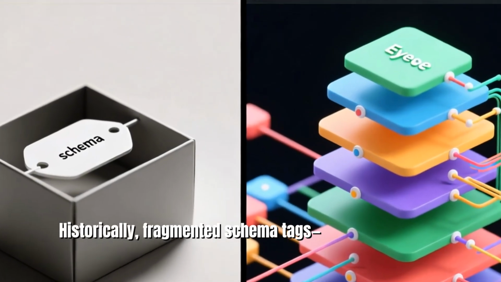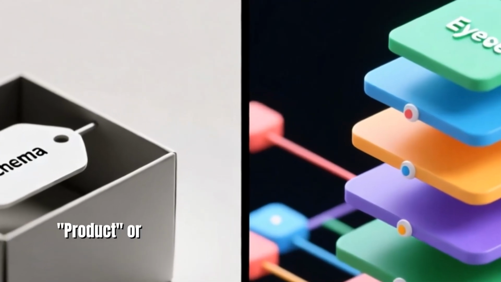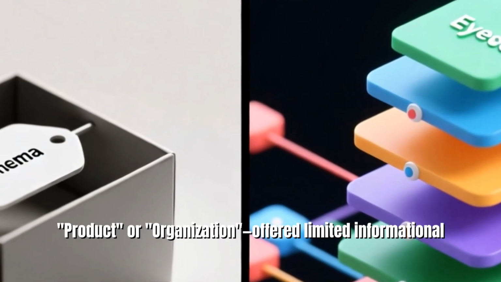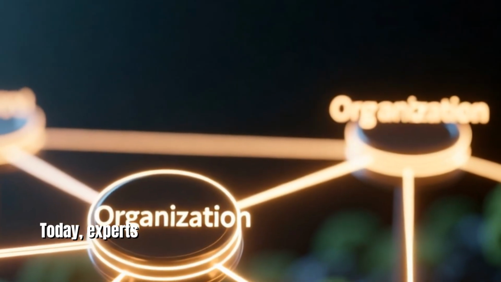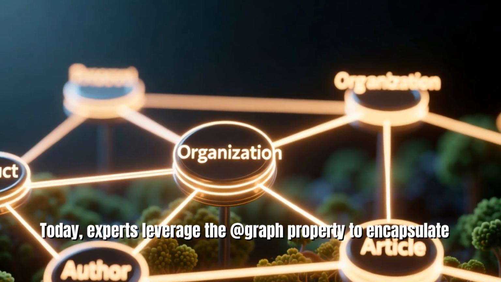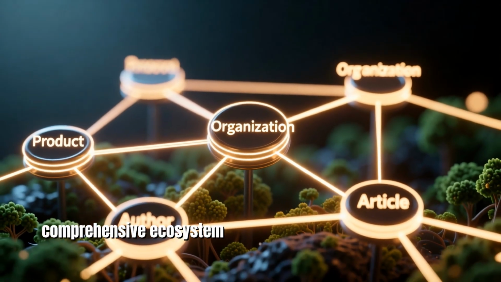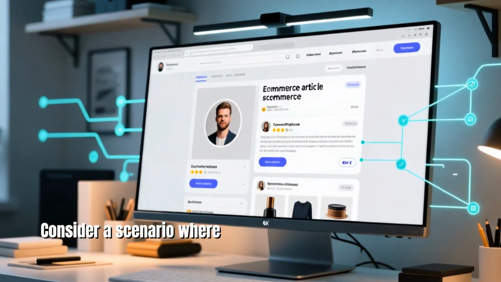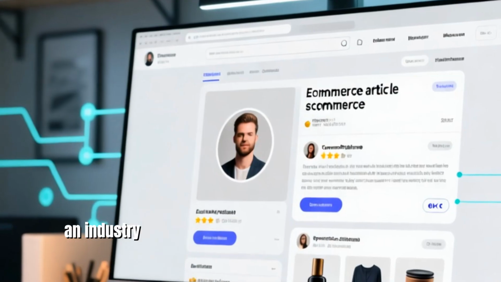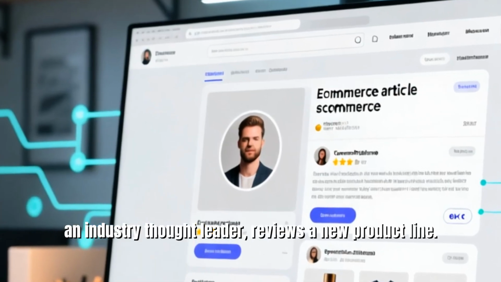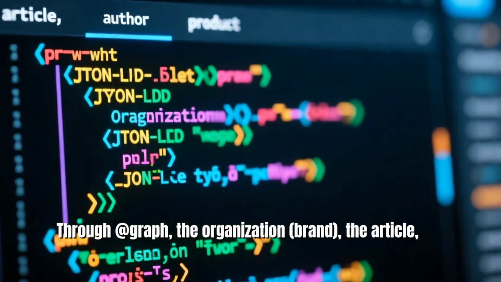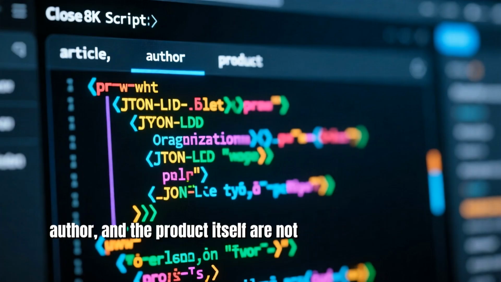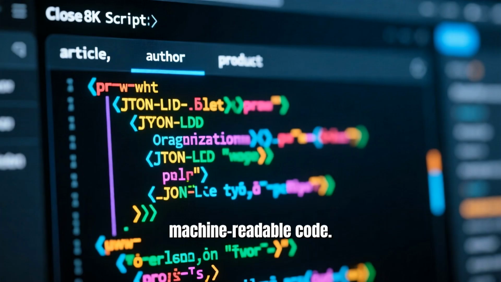Historically, fragmented schema tags, merely denoting a product or organization, offered limited informational value. Today, experts leverage the @graph property to encapsulate a comprehensive ecosystem of interconnected entities within a single script. Consider a scenario where an e-commerce article, authored by an industry thought leader, reviews a new product line. Through @graph, the organization, brand, the article, the author, and the product itself are not isolated instances but interwoven narrative threads within the same block of machine-readable code.